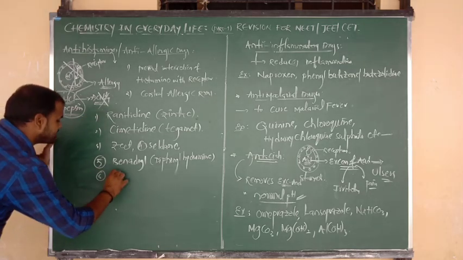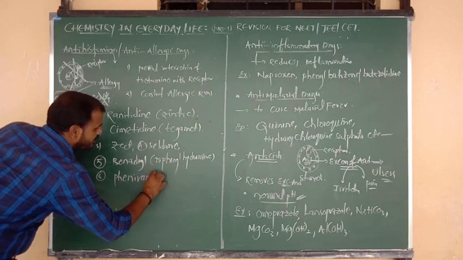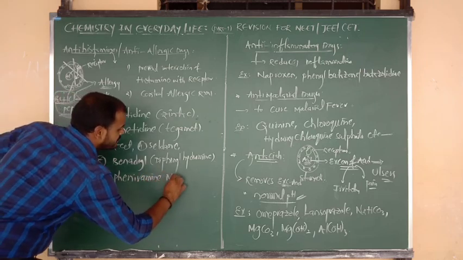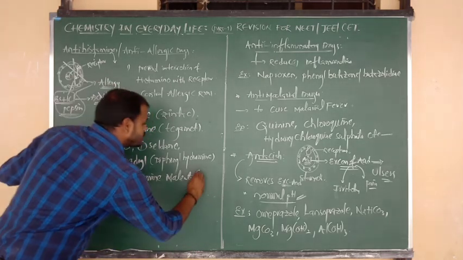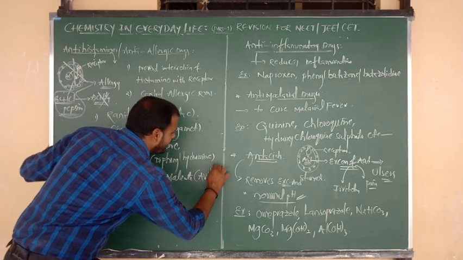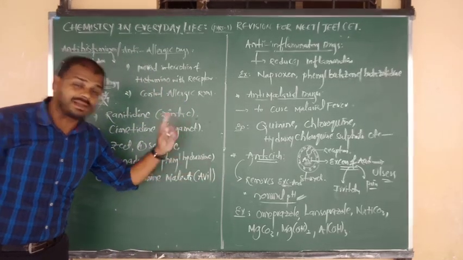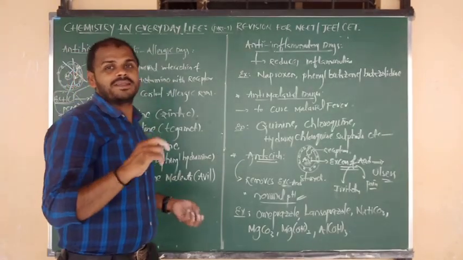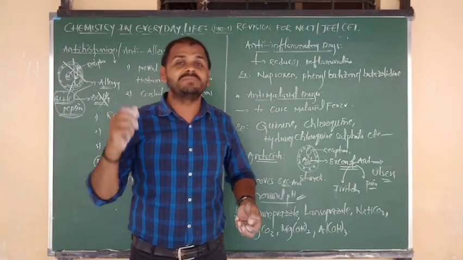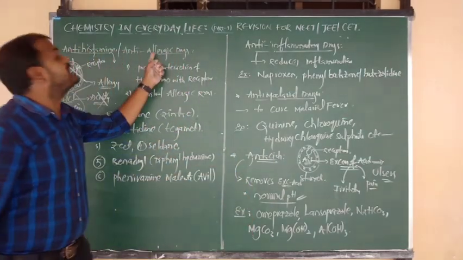Next example is pheniramine maleate, whose product name is Avil. Avil is a company name, but its exact chemical name is pheniramine maleate. Some people, after eating non-veg materials like mutton and chicken, suffer with an allergic condition.